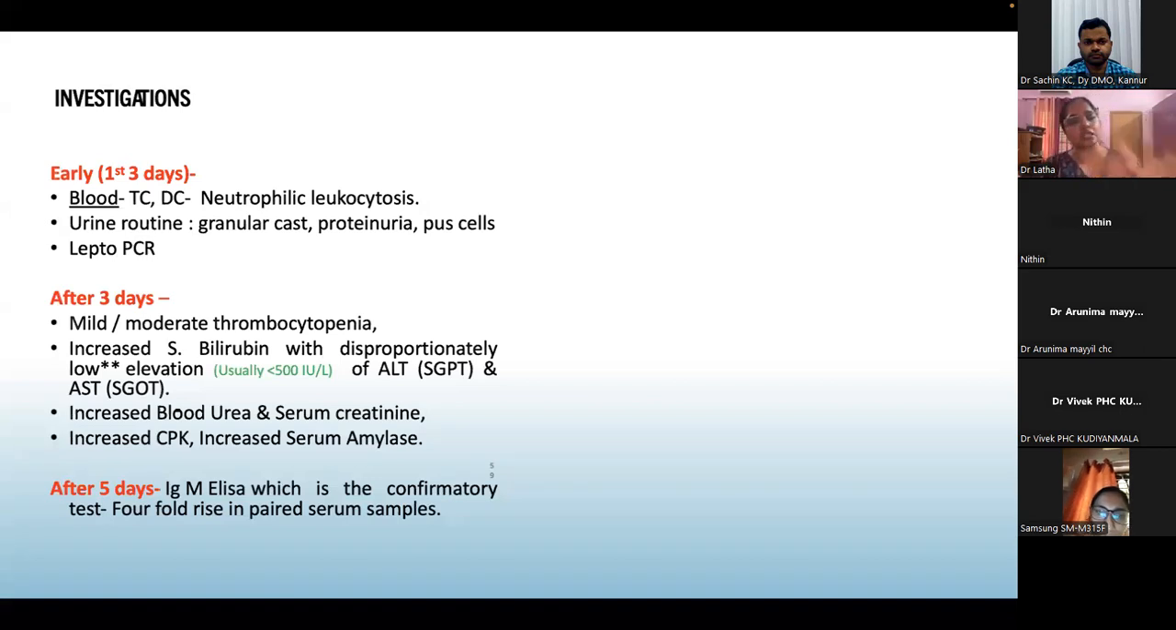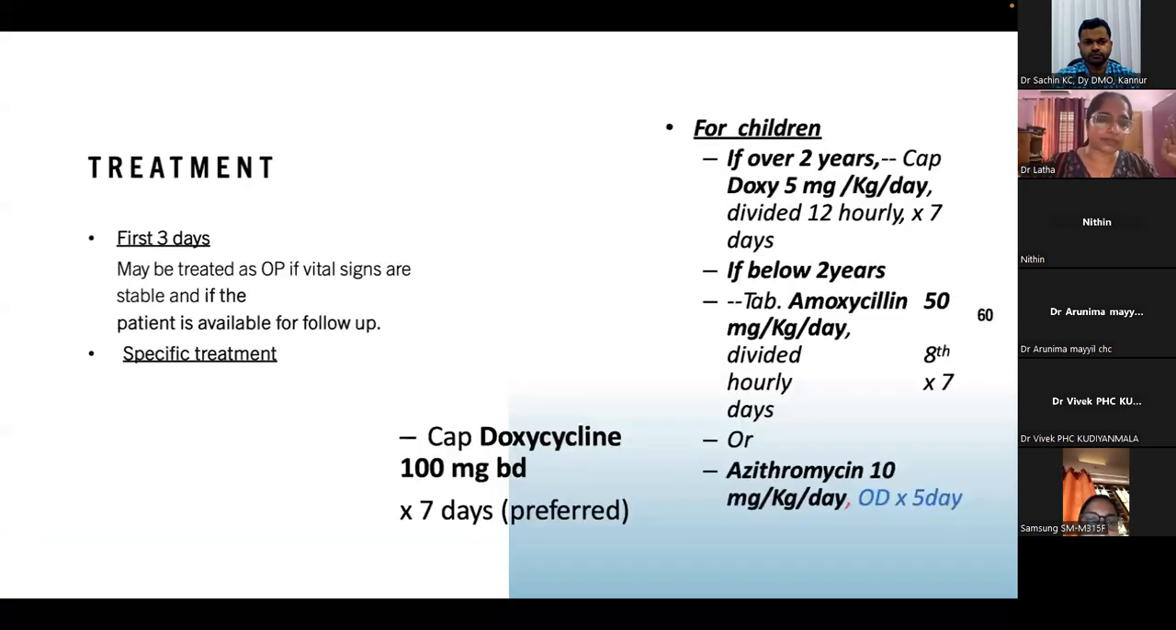See, if you're suspecting leptospirosis, you do all the tests, you do an IgM lepto. If it is negative, you're not going to stop the treatment, because there can be a lab error. If clinically you're thinking it is leptospirosis, your patient is having thrombocytopenia, urine shows granular cast and pus cells, whatever the antibody result, you have to continue with the treatment.